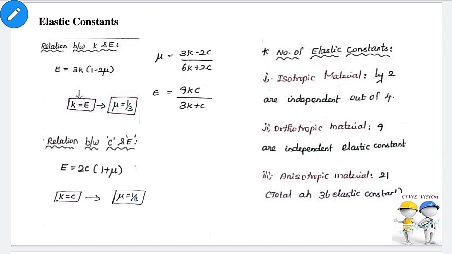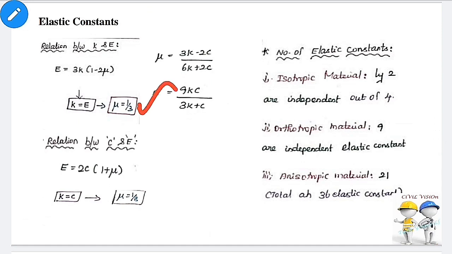Relation between bulk modulus and Young's modulus. Bulk modulus is defined as direct stress to the volumetric strain. Therefore, E equal to 3K into 1 minus 2 mu. When K equal to E, Poisson's ratio equal to 1 by 3.